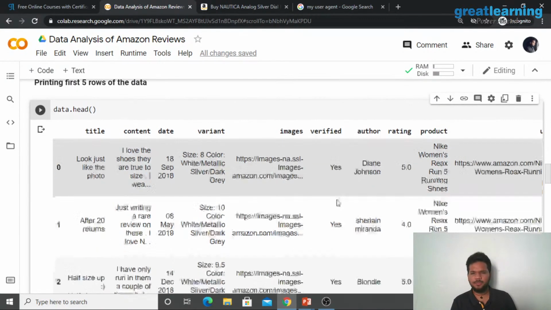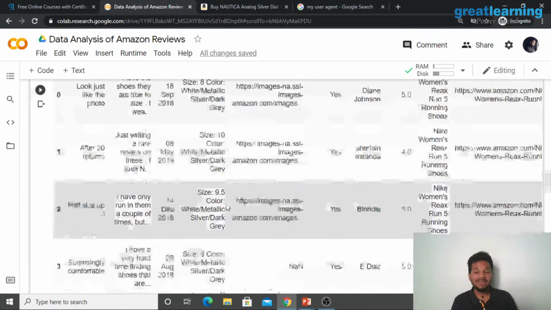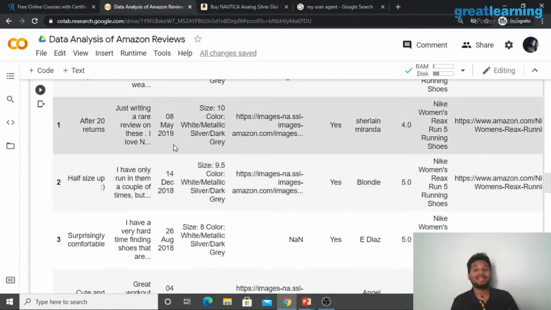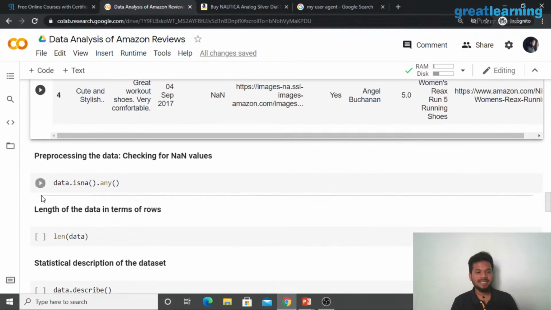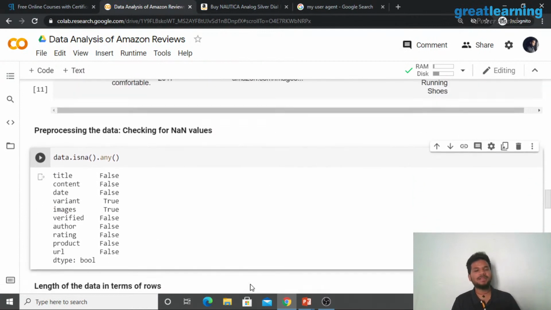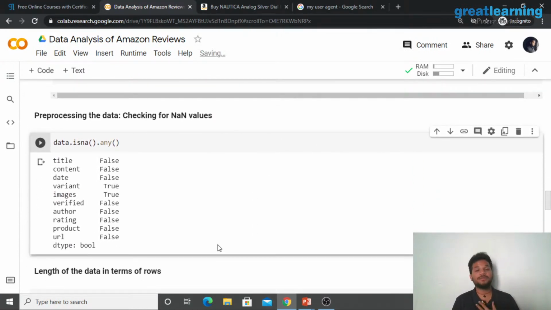Of course, you have the actual product, the product link and all of that. The thing we consider very important here is the rating, right? We're trying to analyze the rating. Right. The next thing we have to do is pre-process the data. In any case, we obtained the data, we scraped the data, the data is ready. Now we have to see if everything is right to perform data analysis, right? So we've used a method called .isna(). Now with this particular method, we are trying to check for NaN values.